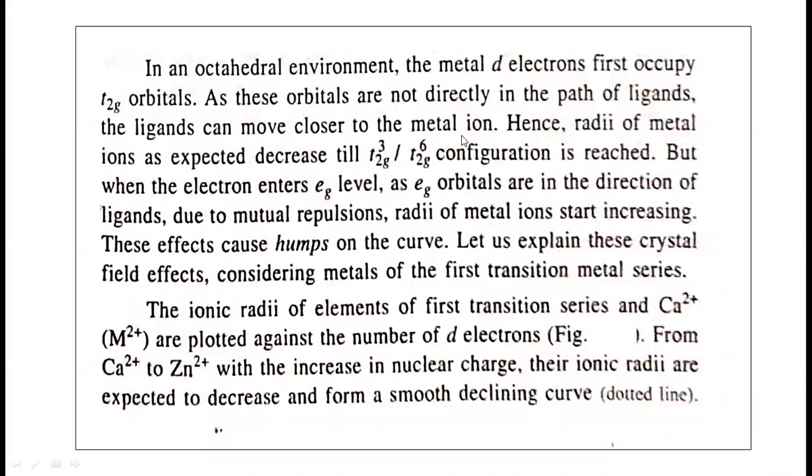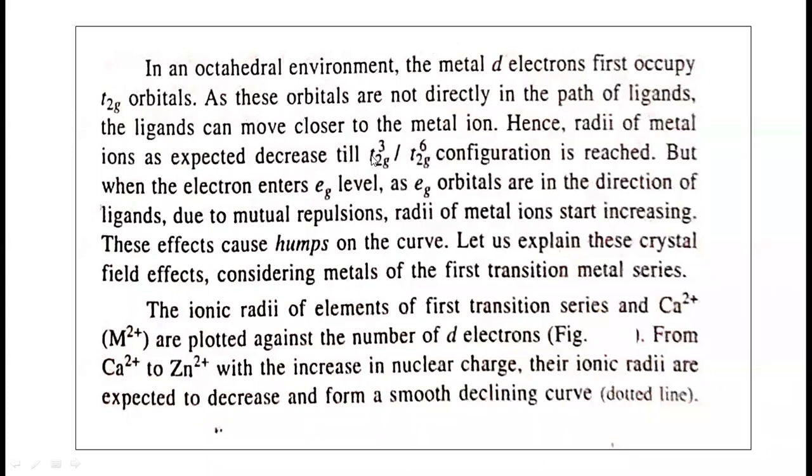Hence, the radii of metal ions are expected to decrease up to t2g3 whenever the electrons enter the t2g orbitals, because t2g orbitals do not lie in the direction of the ligands, or up to t2g6 in the case of strong ligands.